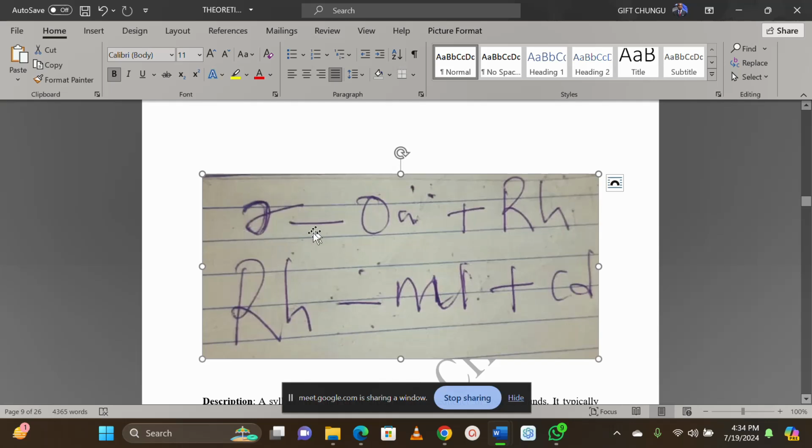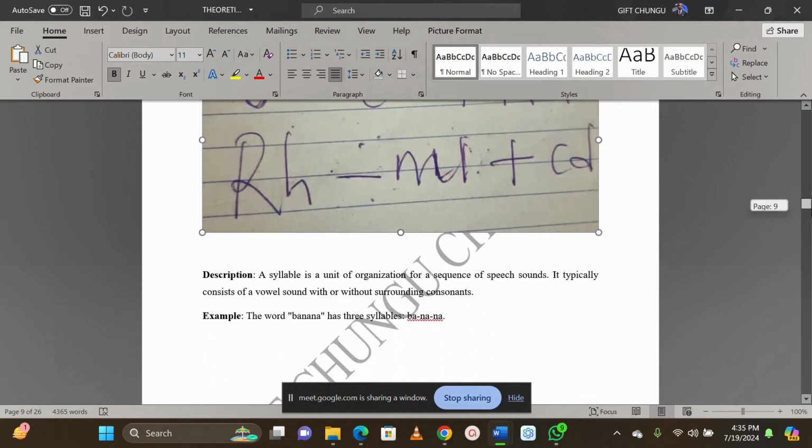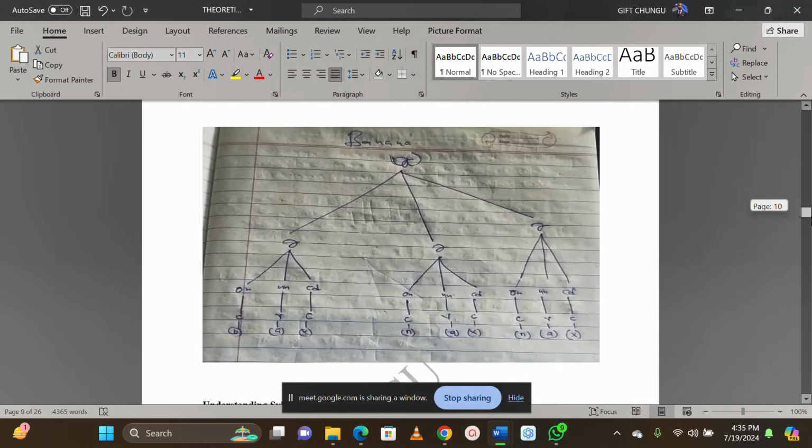And then a syllable is equal to onset plus rhyme. Now from rhyme, that is where we get the nucleus and what? The coda. Are we together? That is the formula now. And this same formula can now be like this.